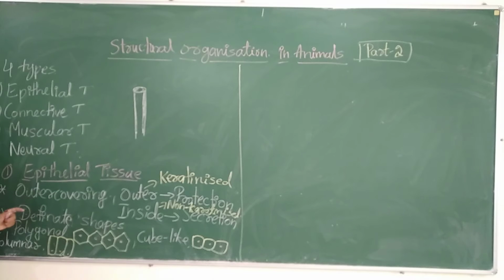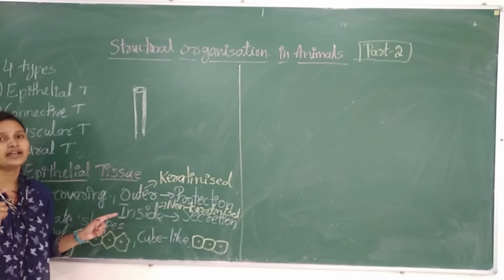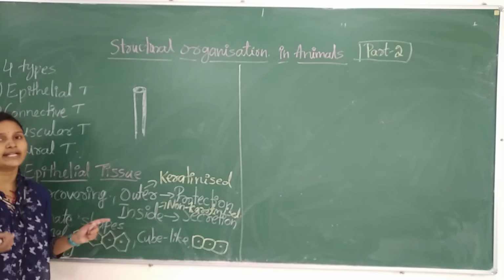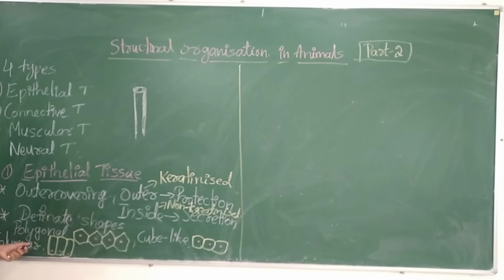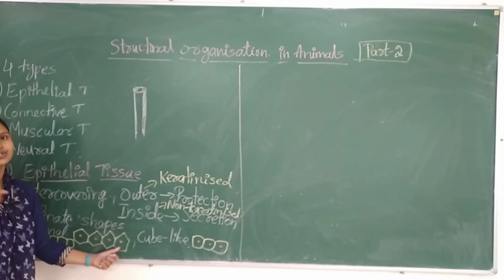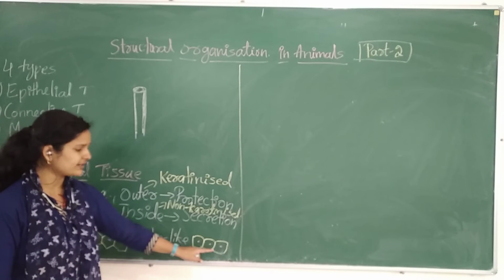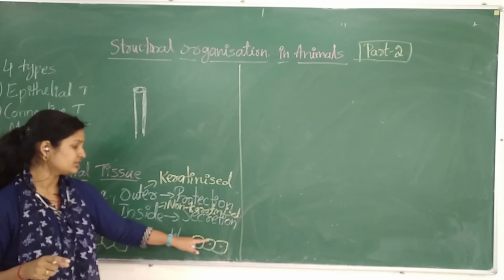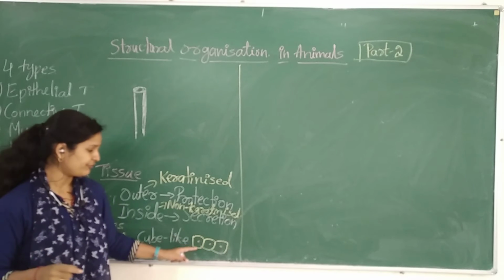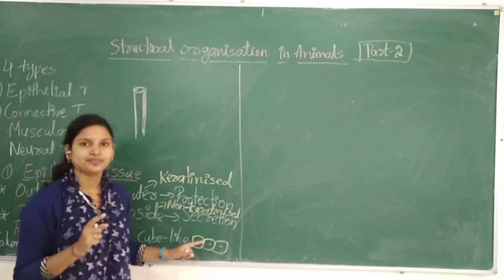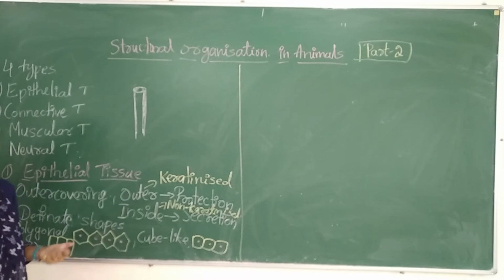The cell shapes differ; they have definite shapes which provide the structure. The shapes may be varying. Polygonal is nothing but these kind of structures arranged one by one, and the cell may be cube-like, an isodiametric shape, that is equilateral, where length and breadth are the same, that we call a cube-like structure. And next the cells may be columnar, with a column-like appearance.